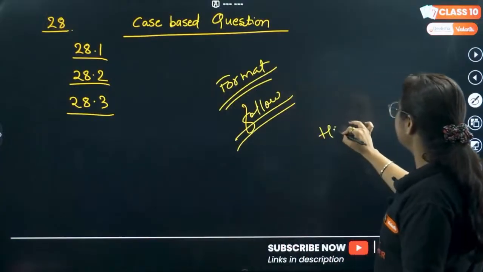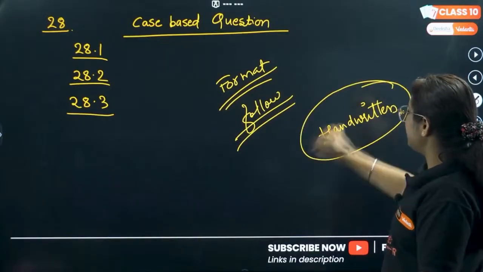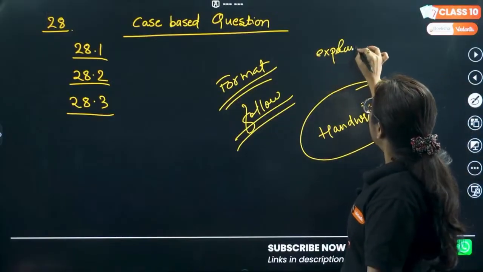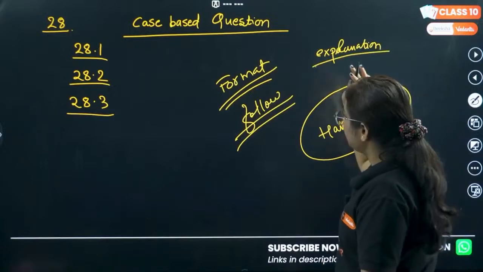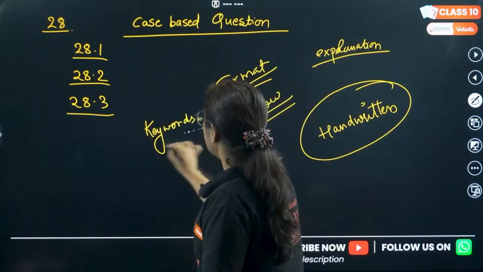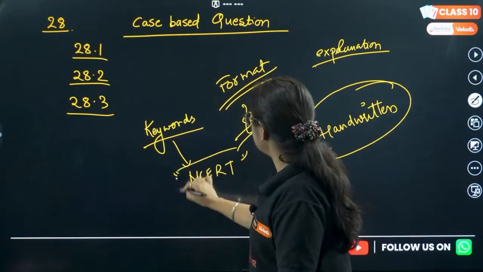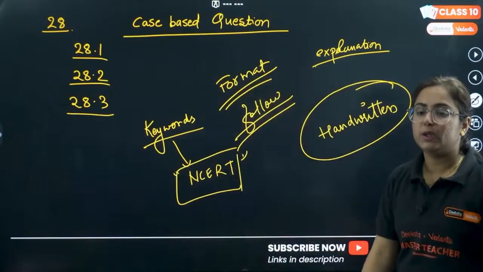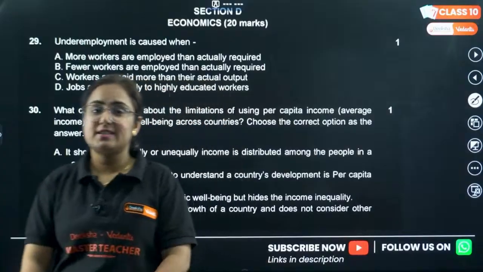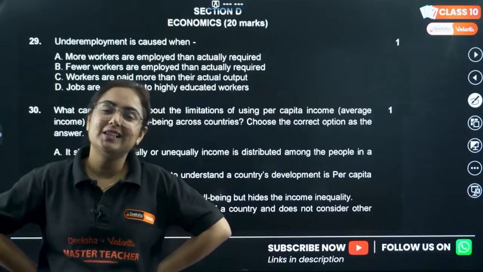Why have I written everything by hand? However, the writing is not so good because I am writing on the board, and the most important perspective of mine was a good explanation for you. So pay attention. In every answer I have focused on the keywords, and these keywords are directly from the NCERT, nowhere else. I'm not writing something that's in my mind. Follow this. So no more Gyan because we have one more section, that is section D, and take a breath because this is the last section of your sample paper.